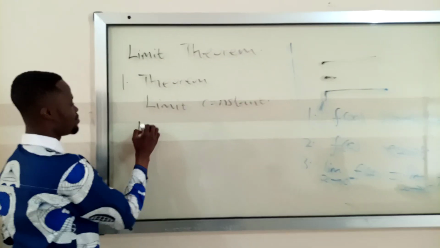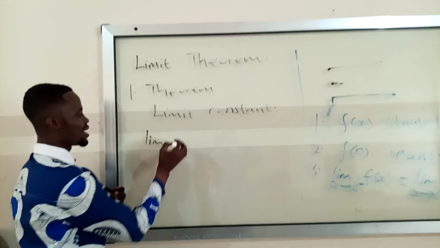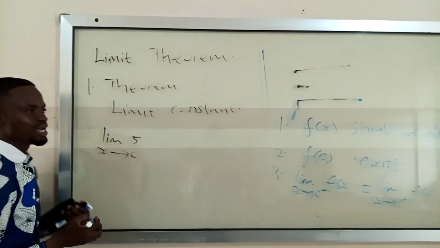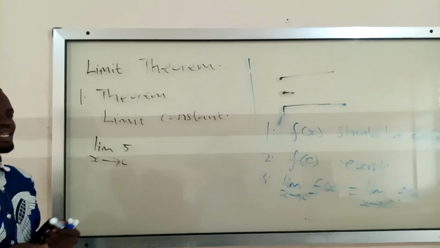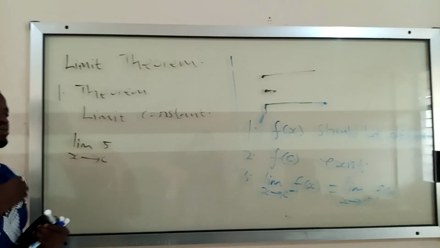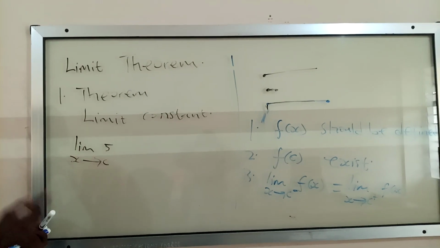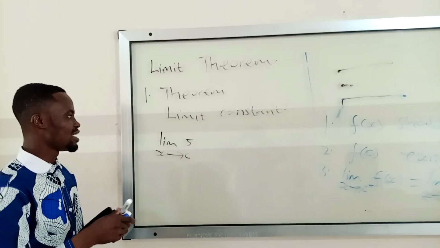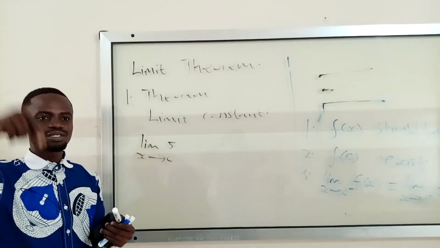When I pick a limit of any number, let's say 5, as x approaches c, it is always the number itself. In fact, it is the constant itself. Whenever you find a limit of any constant, the answer you will get is the constant itself.